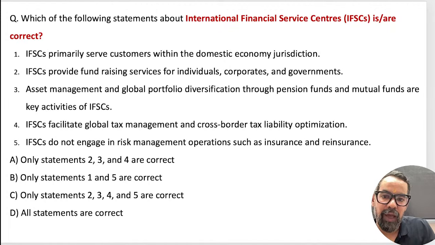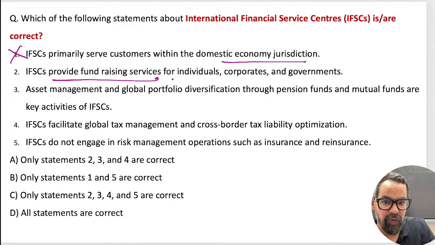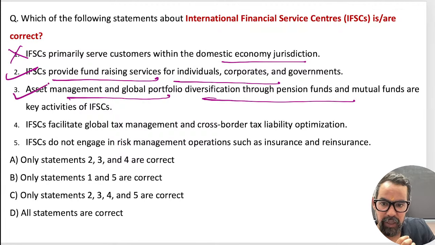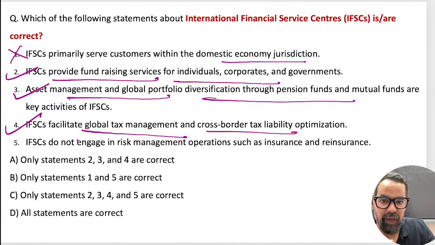So when it comes to IFSC, primarily serve customers in domestic economy jurisdiction. It is international basically. IFSC fundraising services to individual corporate desk. Asset management and global portfolio diversification, mutual funds are key activities. IFSC facilitate the global tax management and cross tax liability. IFSC do engage in risk management operations such as insurance and reinsurance.